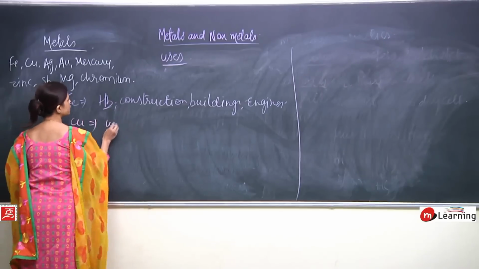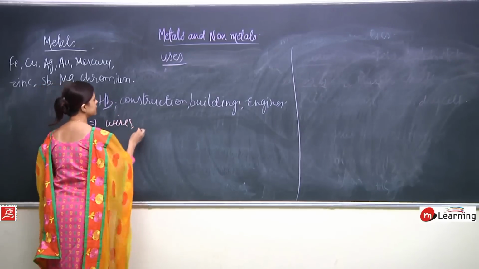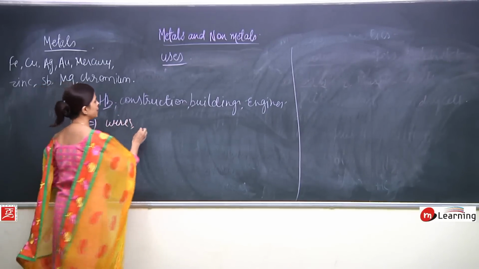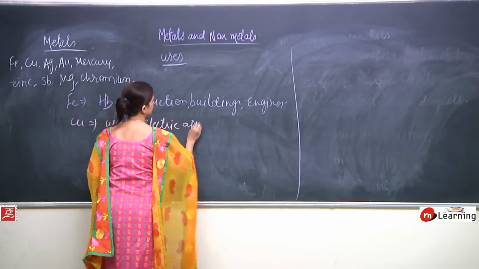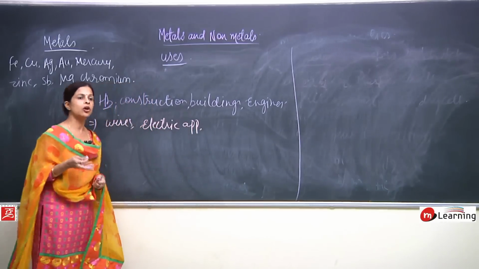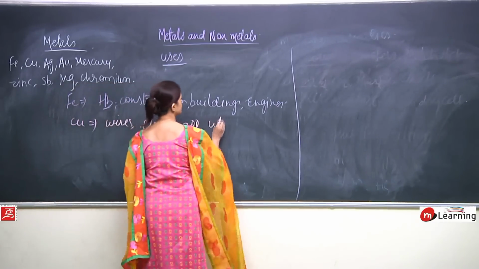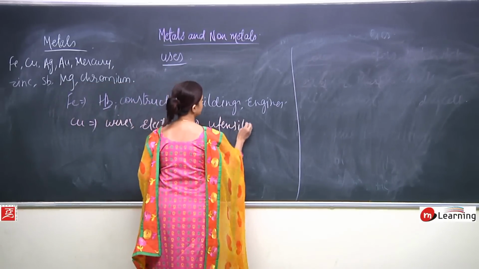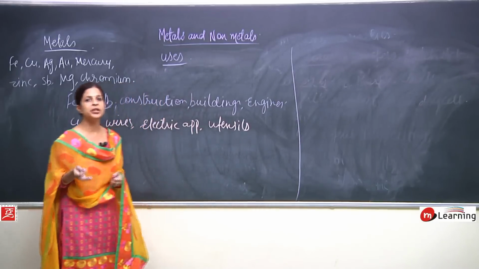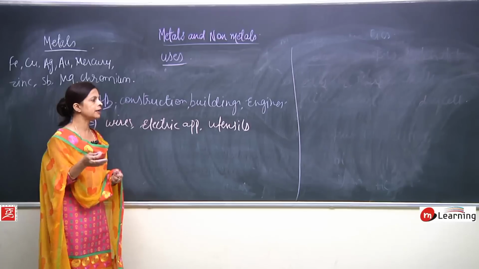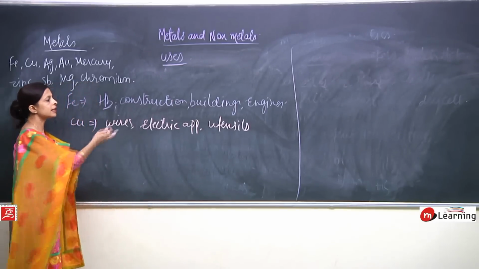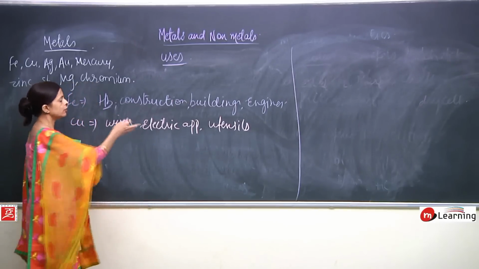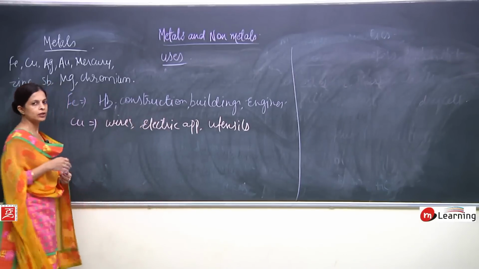So it is used in making wires and electric appliances. Then copper is also used in making utensils. Nowadays we rarely use aluminium or iron or such kinds of metal. These utensils are made of copper only.